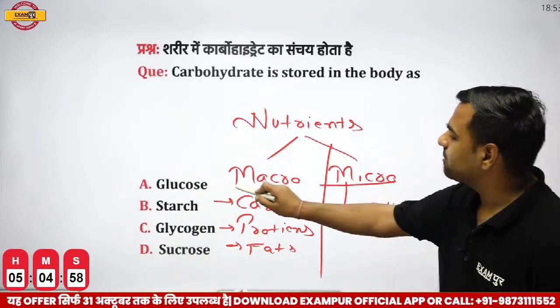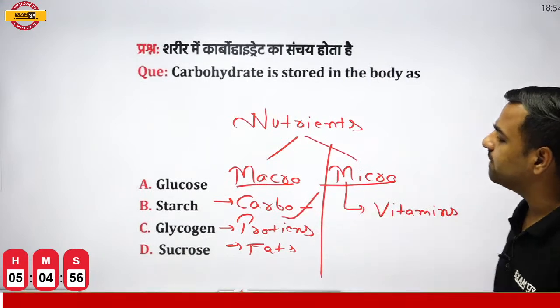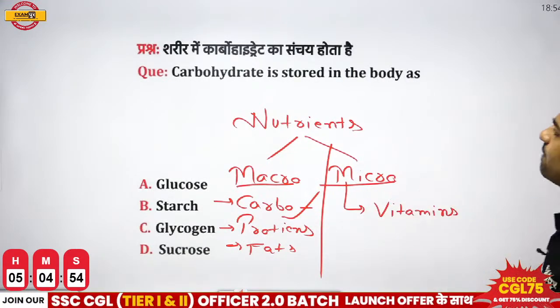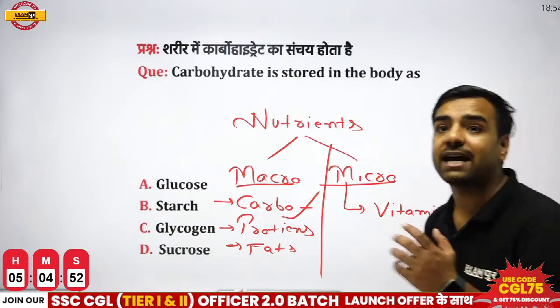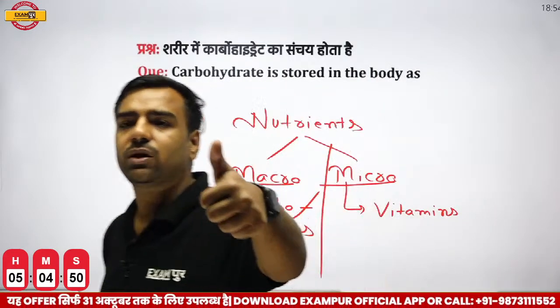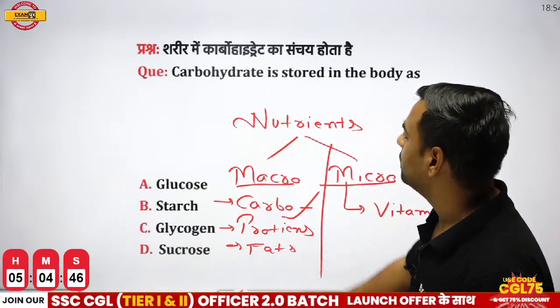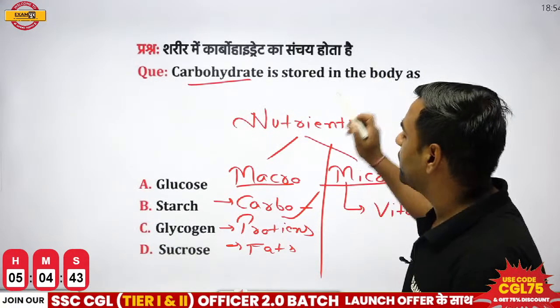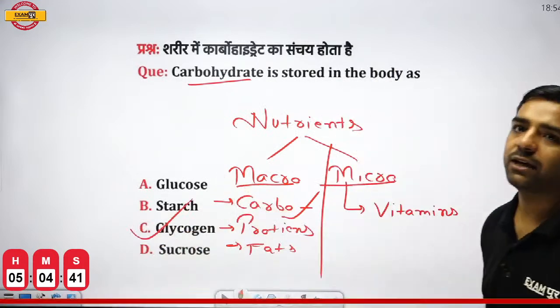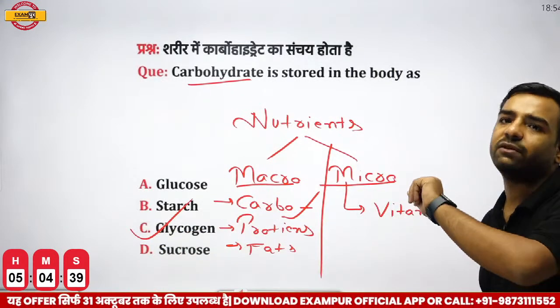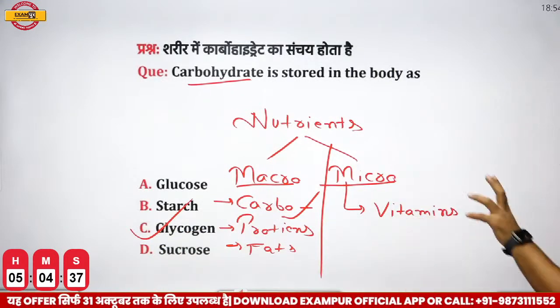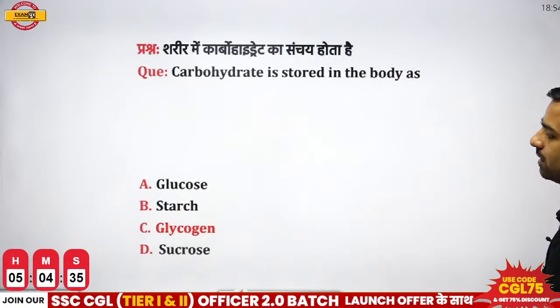Now, when we are talking about macronutrients, we have carbohydrates here. In our body, this carbohydrate is stored in the form of glycogen, right? So, Vinod, you are absolutely correct here. Prajwal, Vikram, Vinod, everyone who's there in the session, please remember, carbohydrate is stored in our body in the form of glycogen. That is option C, which will be correct here, right? Do not forget, it's very, very important for the examination.